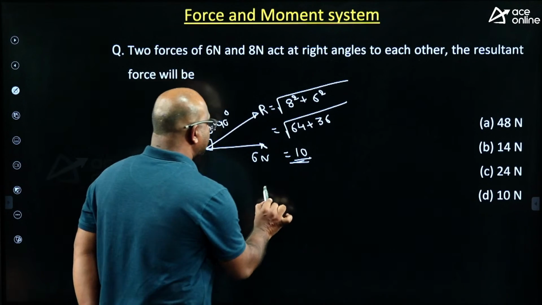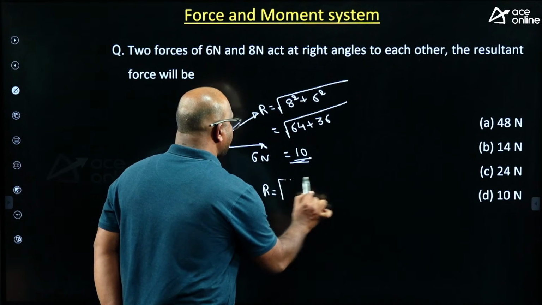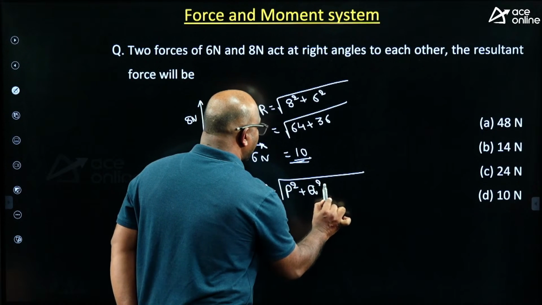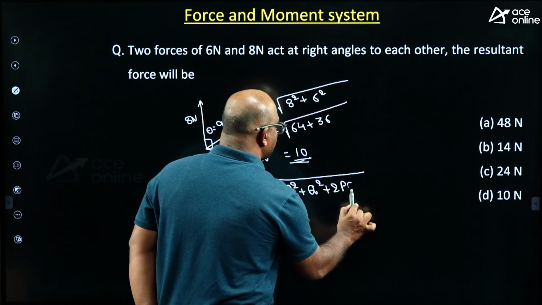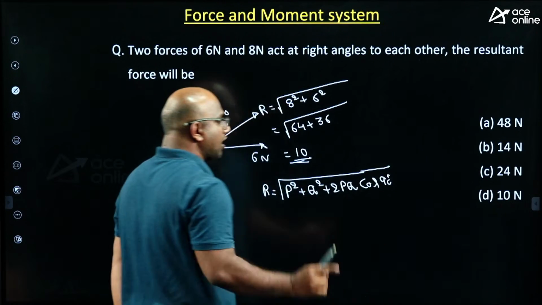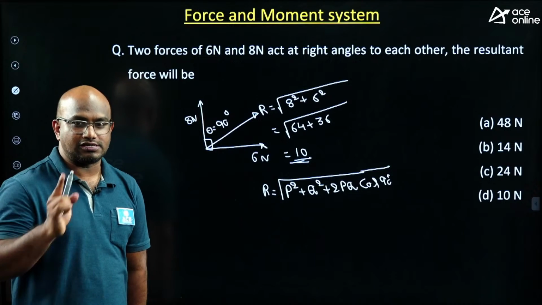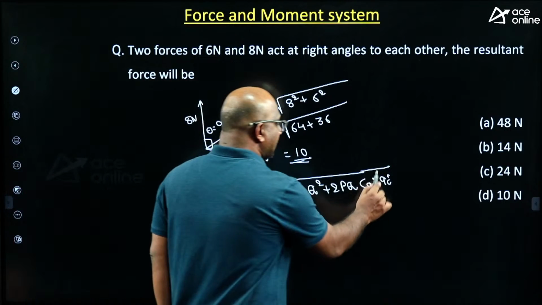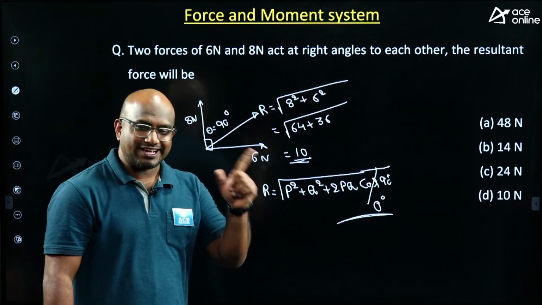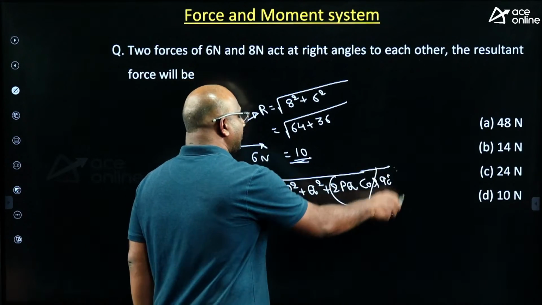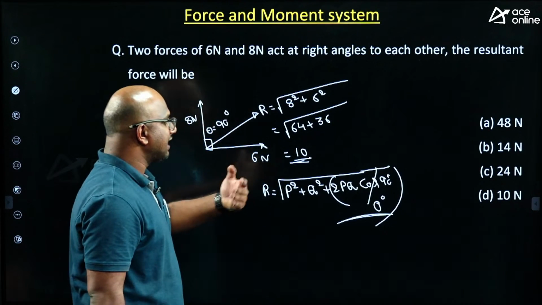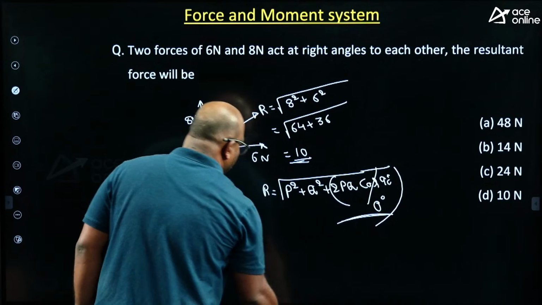Even if you substitute, you get the same answer. R equals square root of P square plus Q square plus 2PQ cos theta. The angle is 90 degrees. Cos 90 means 0, sin 90 means 1. This entire term will be 0. You get square root of P square plus Q square itself. Very good. The right answer is option D itself. Next.